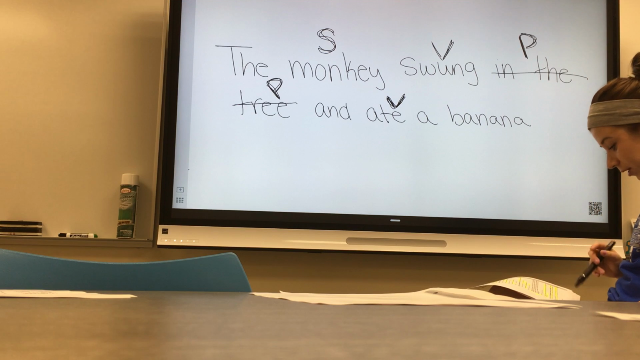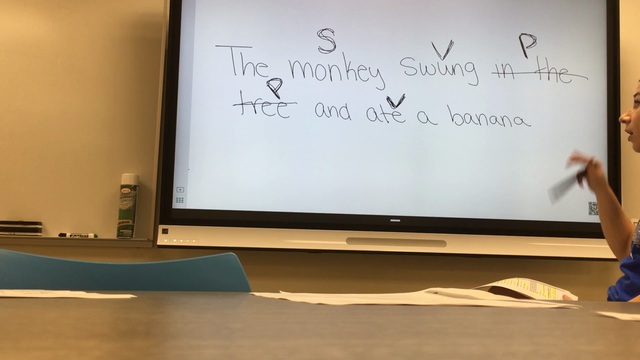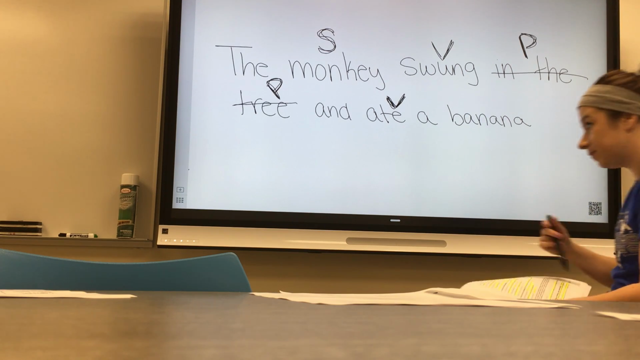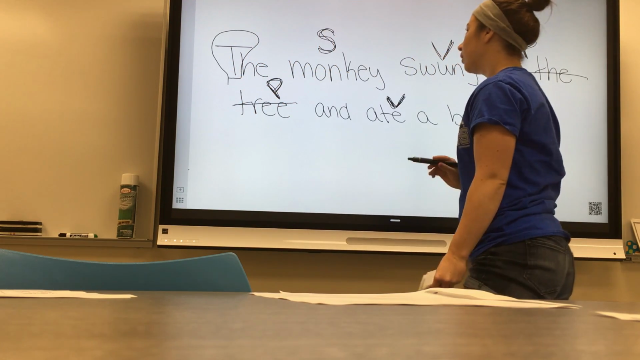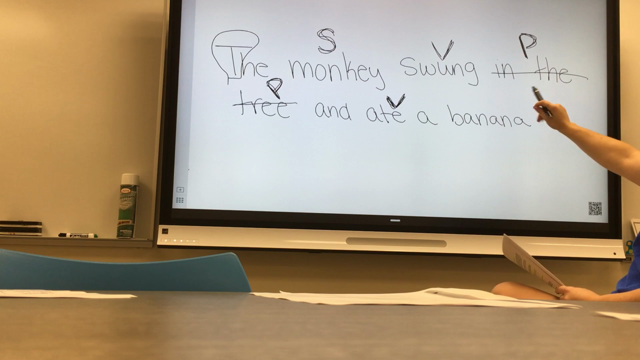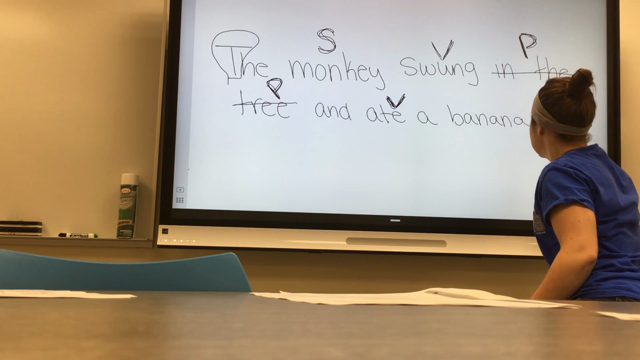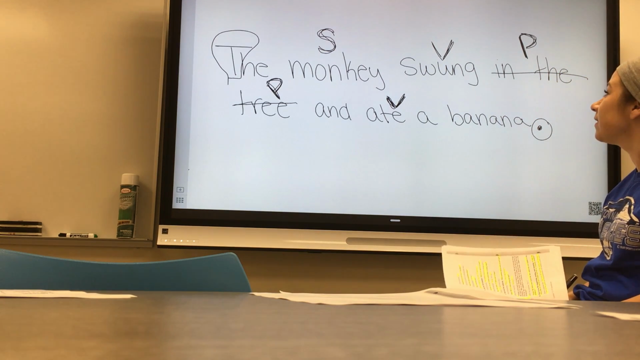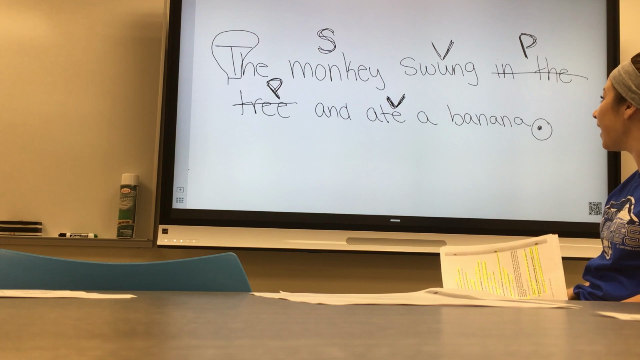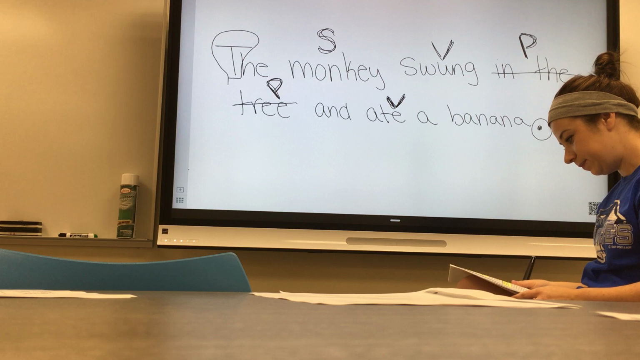Okay, we're following down. We're going to key in on the beginning, end, and the meaning, like, does it make sense? Do we have a capital at the beginning of a sentence? We do, right here. We have a capital T. The monkey swung and ate a banana. Do we have a period or any punctuation at the end? We do not, so we're going to add that in. Make sure you add that period in. Now we read it back. Does this make sense? The monkey swung and ate a banana. Yes, it does make sense.